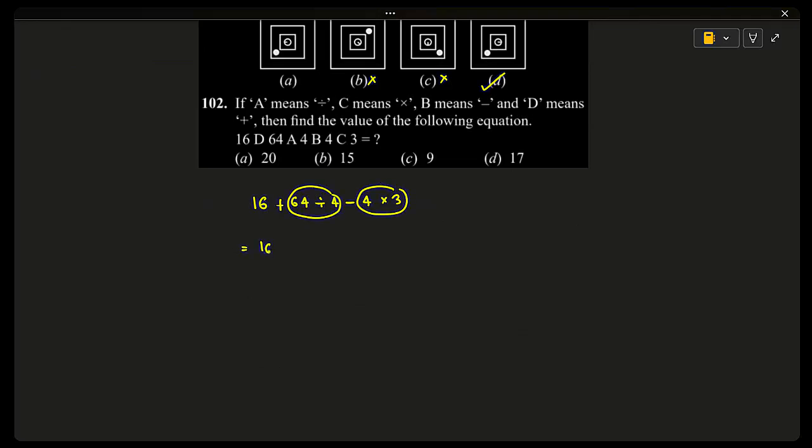So let's write 16 plus 64 divided by 4 is 16, because 16 fours are 64, 4 threes are 12. 16 plus 16 is 32, 32 minus 12 is 20. And the correct answer is option A. Next question.